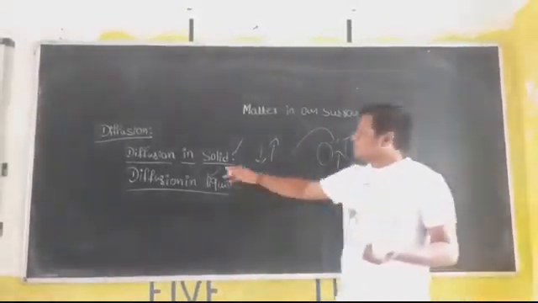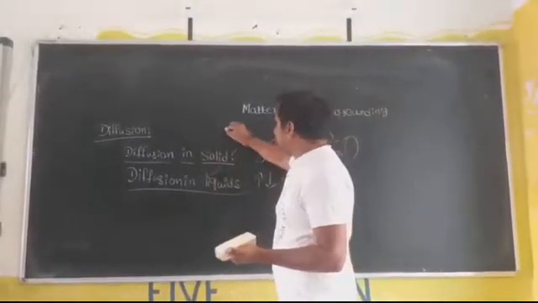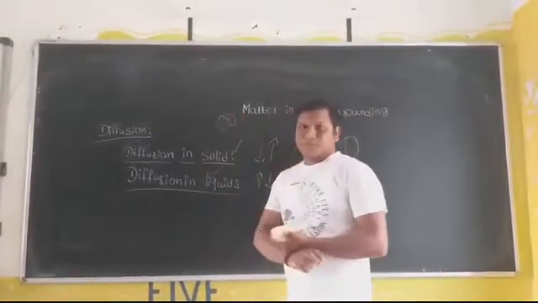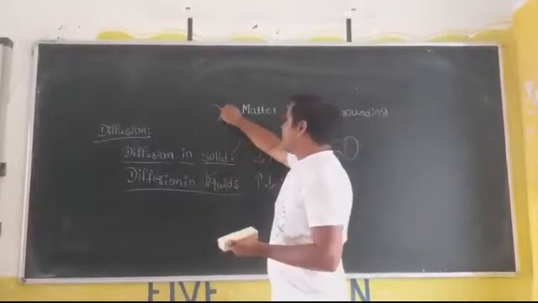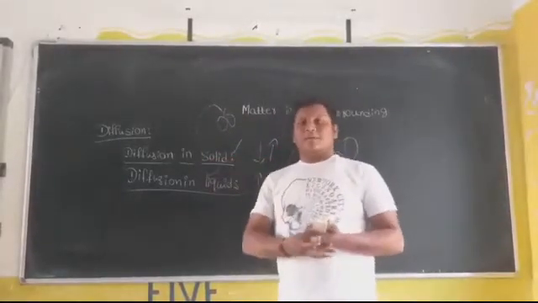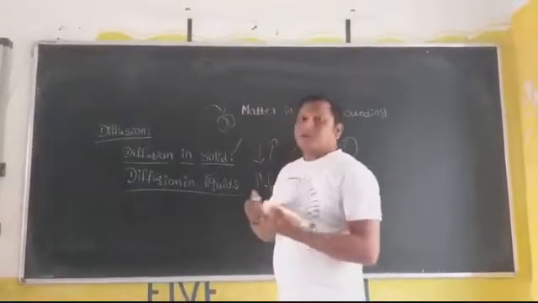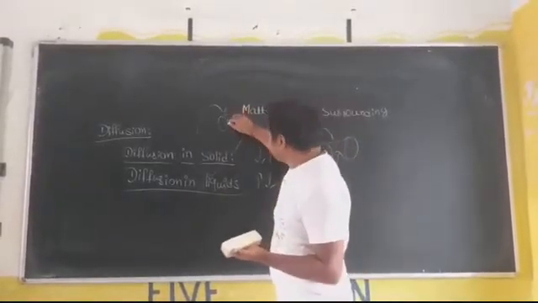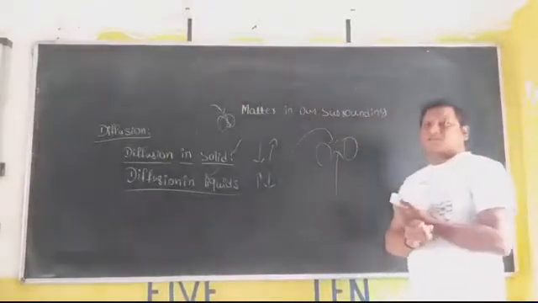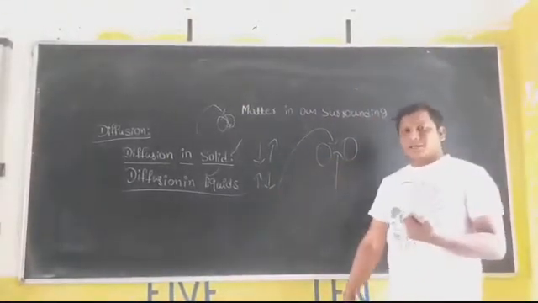But what about in solids? In solids, the interparticle space is very negligible. The incoming particles also find less interparticle space. Because of that, we are not able to move the particles in between this space. Because of that, in solids, the diffusion is negligible.